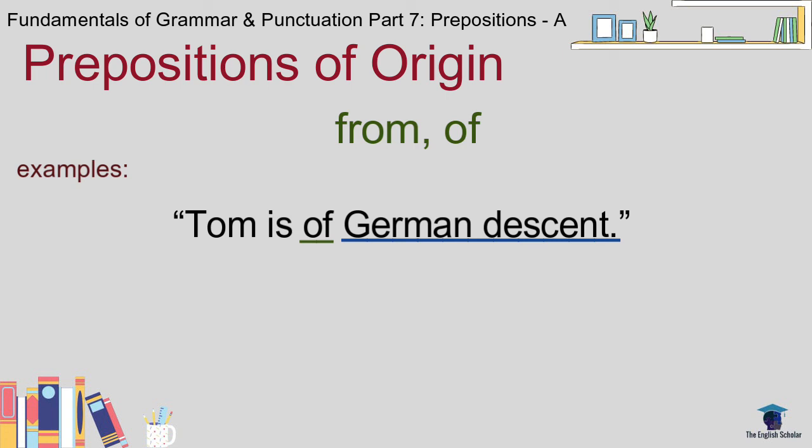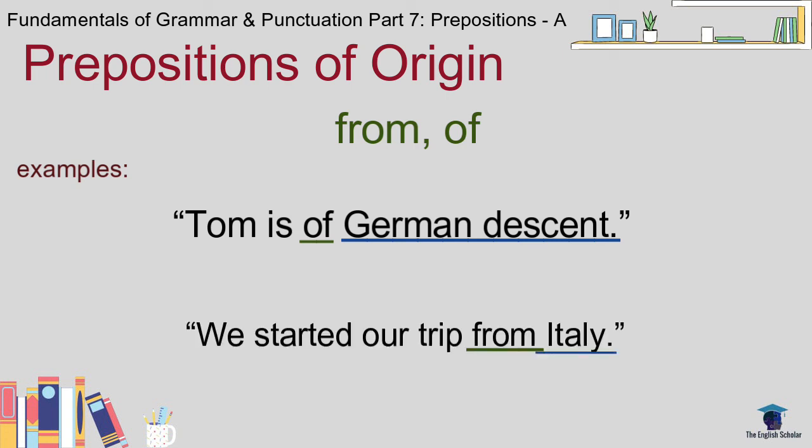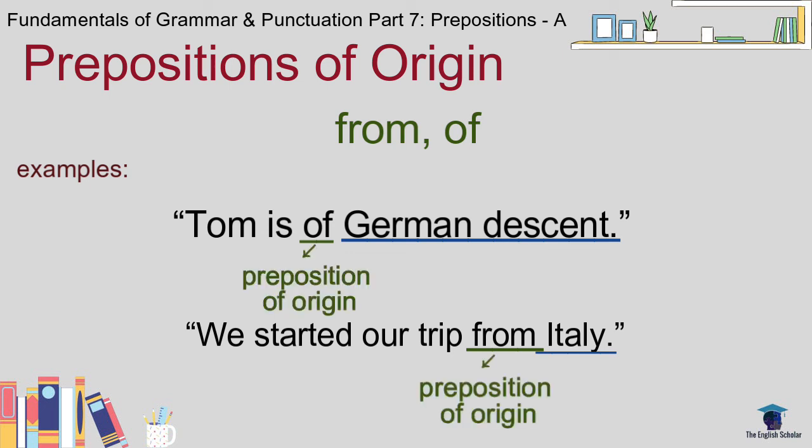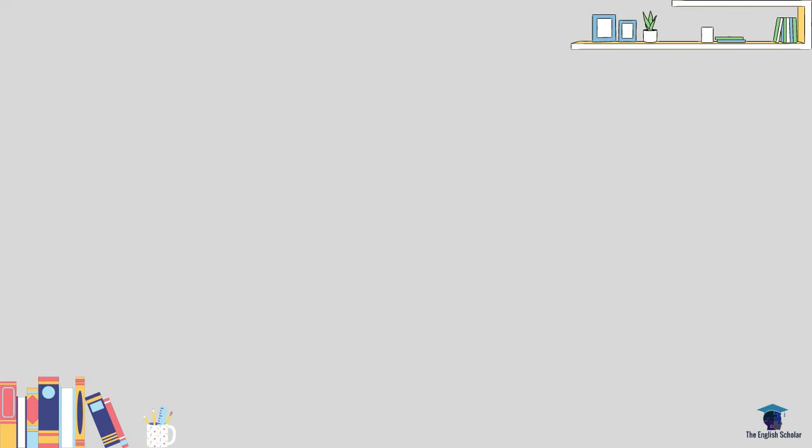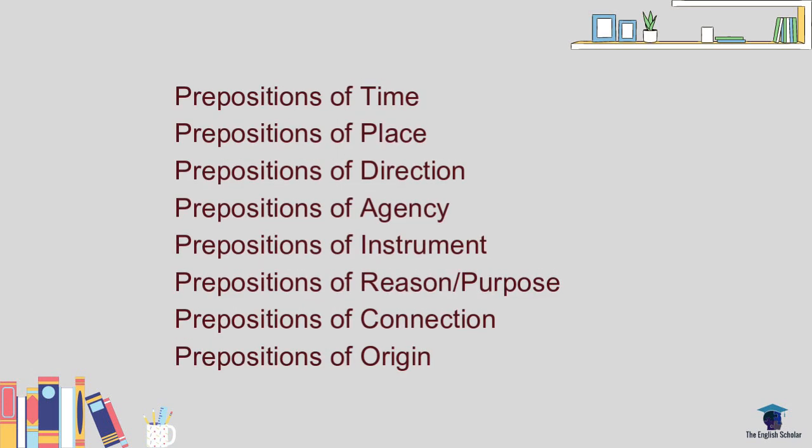Tom is of German descent. We started our trip from Italy. Now we have of and from as our prepositions, and German descent and Italy are our objects of these prepositions. Now we'll discuss further each of these prepositions so you will understand better in our next videos.